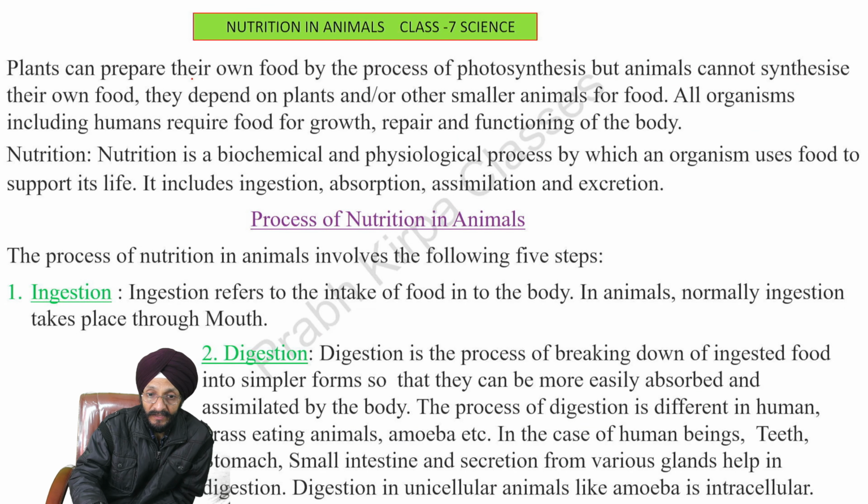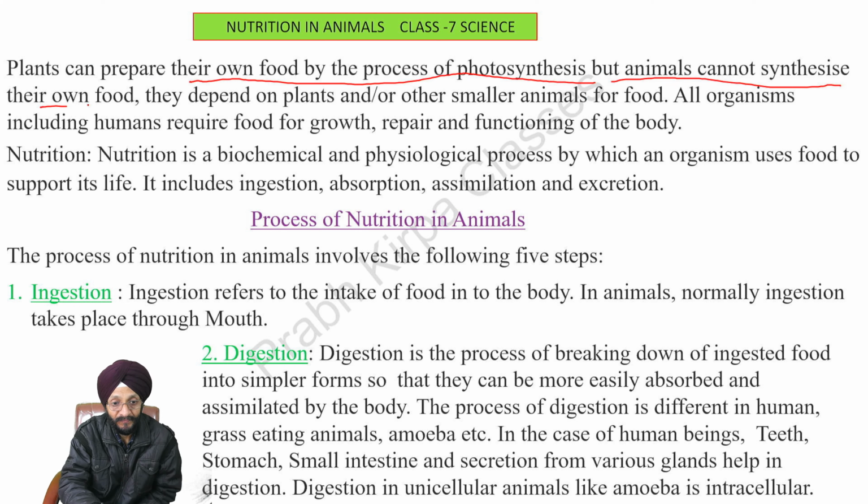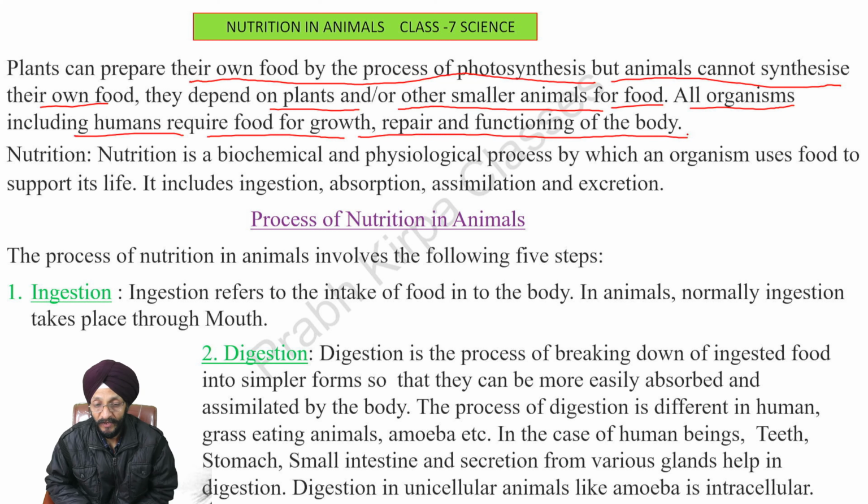Plants can prepare their own food by the process of photosynthesis, but animals cannot synthesize their own food. They depend on plants or other small animals for their food. All organisms, including humans, require food for growth, repair, and functioning of the body. As you know, plants can prepare their food in the presence of sunlight, water, and minerals.